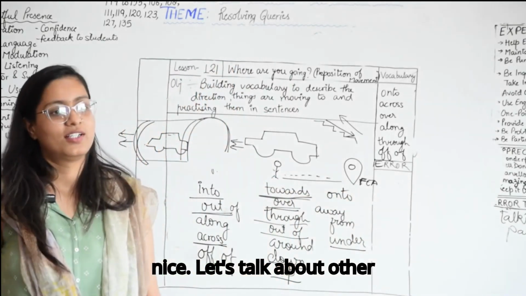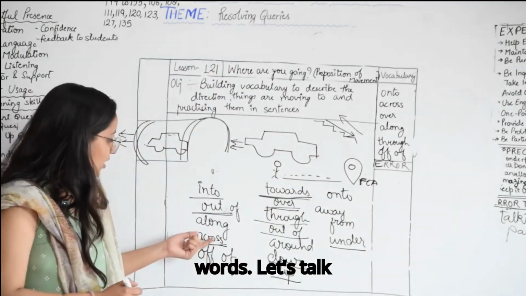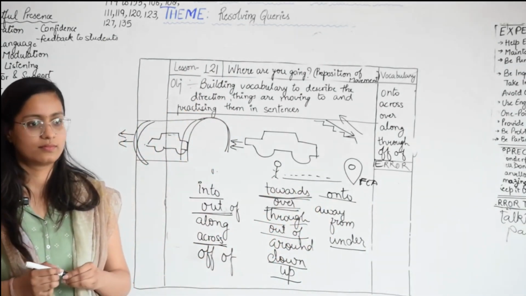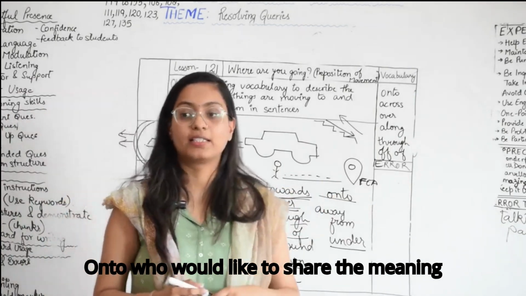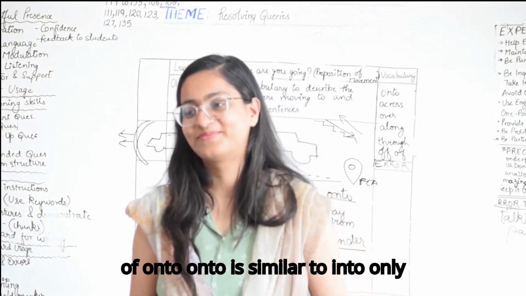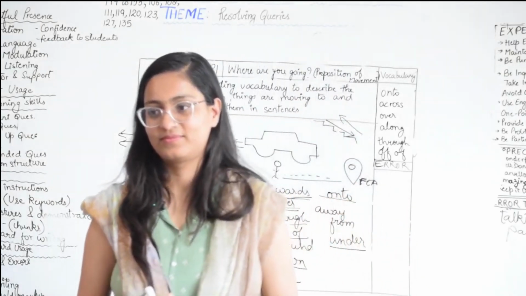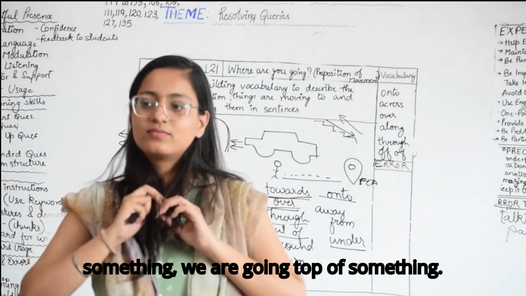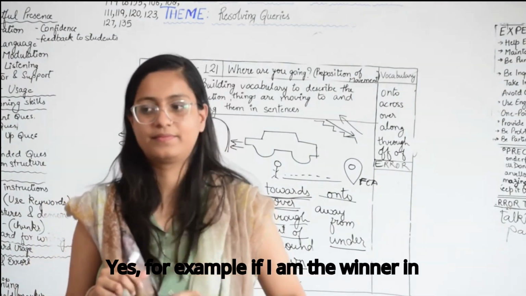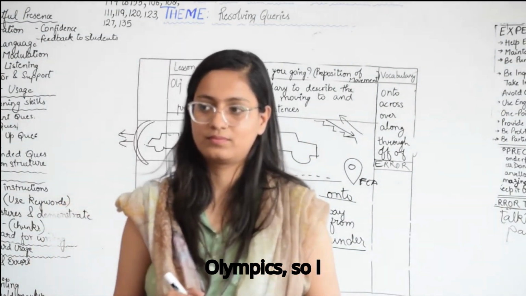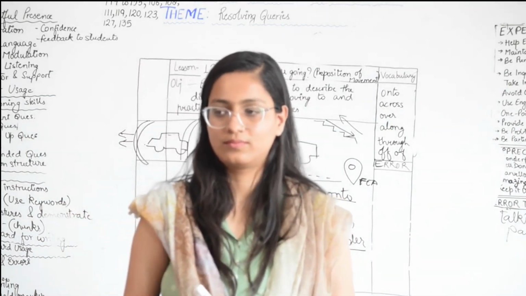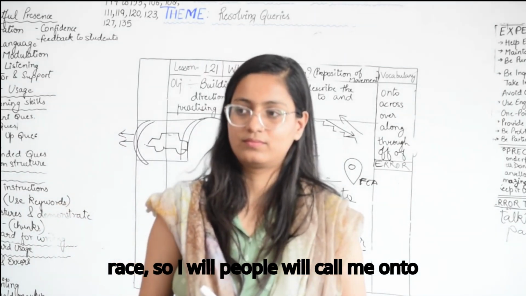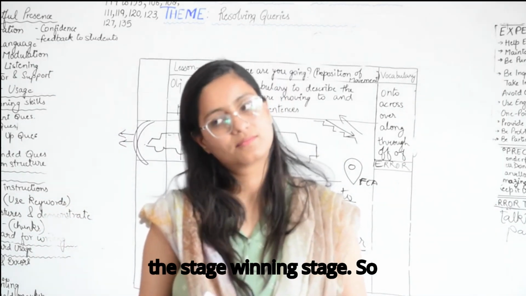Let's talk about other words. Let's talk about onto. Who would like to share the meaning of onto? Onto is similar to into, only the difference is now we are not going inside something, we are going on top of something. For example, if I am the winner in Olympics, so I came in first in that race, people will call me onto the stage, the winning stage.